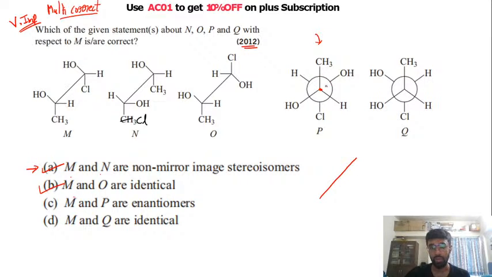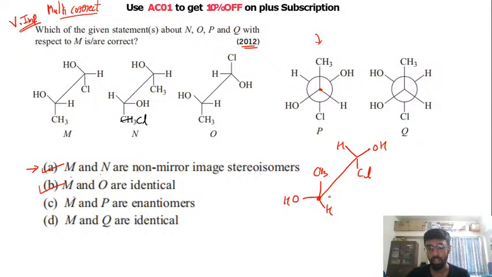This is my first carbon, and the one at the back is my second carbon. So on the first carbon we have CH3 at the top, OH on this side and hydrogen on this side. At the back carbon we have chlorine pointing in the downward direction, OH here and hydrogen here, right? Now what we will do is, we will rotate this.